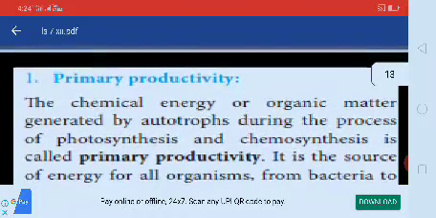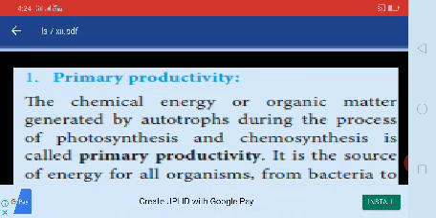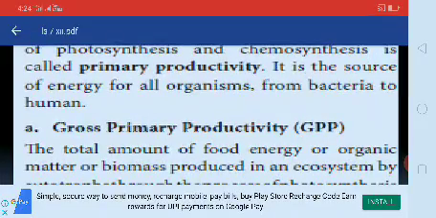Here, in primary productivity, the chemical energy or organic matter generated by autotrophs during the process of photosynthesis and chemosynthesis is called primary productivity. It is a source of energy for all organisms, from bacteria to human beings.